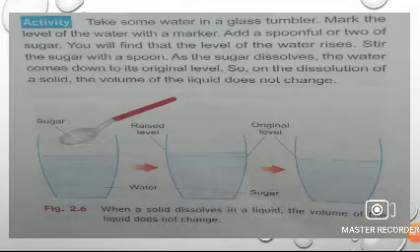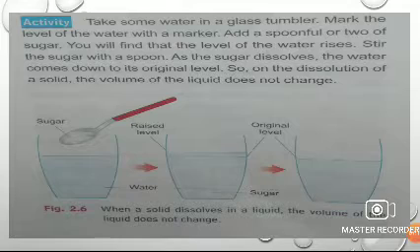Next activity is given. Figure 2.6 is given. You can see that in this activity they have taken 1 glass of water and 1 spoon of sugar. The quantity of sugar is less, so it is a solute, and the quantity of water is large, so it is solvent. When sugar is dissolved in water, firstly the level rises because the sugar is not dissolved properly. Initially you can see the sugar at the bottom, so that's why the level rises at first.